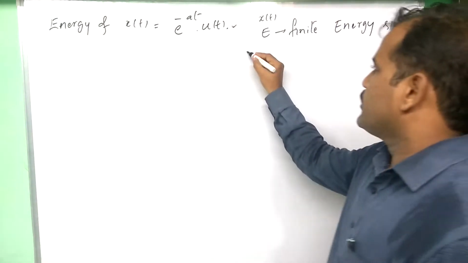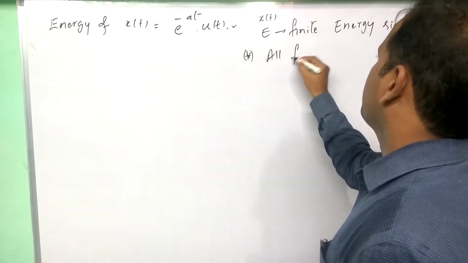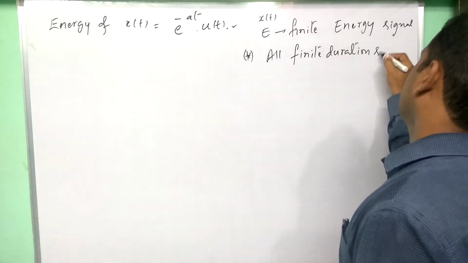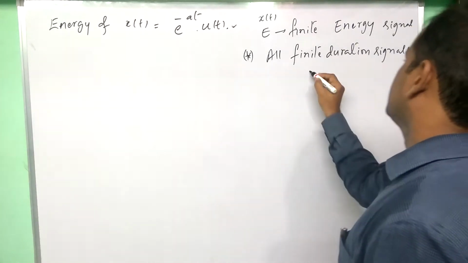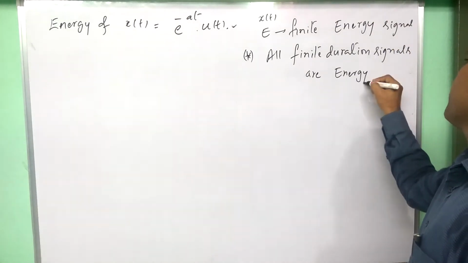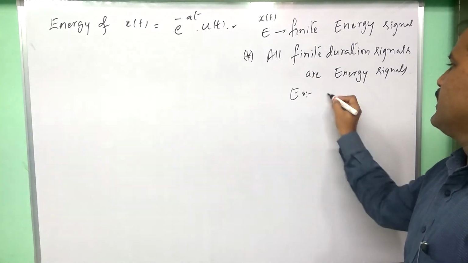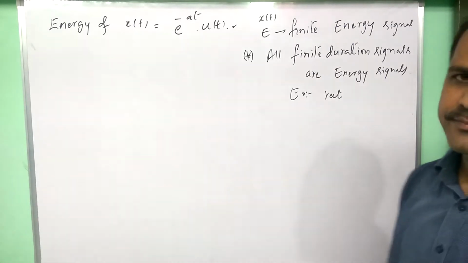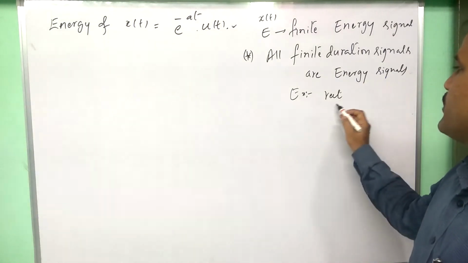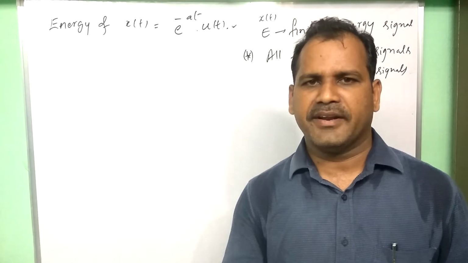And one more point we have noted there is all finite duration signals are energy signals. Example, rectangular function. A rectangular function is a limited time duration signal, that is an energy signal we have already proved. So if a signal is limited in time duration, we call it an energy signal.